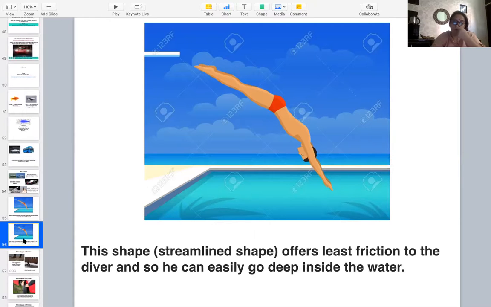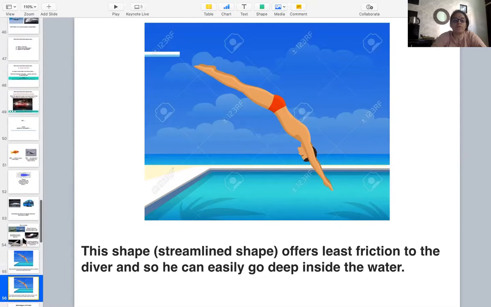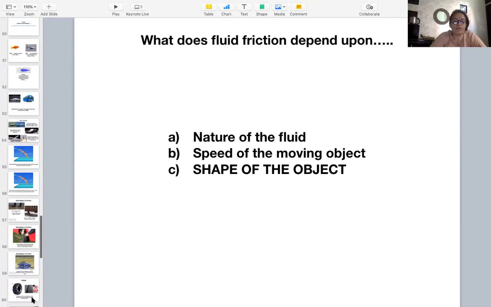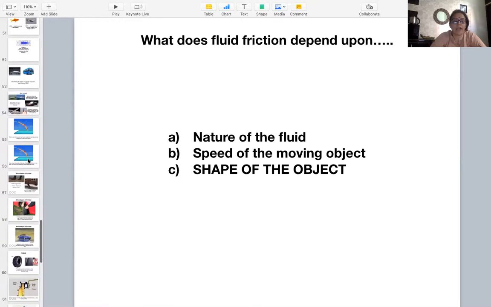So this was all about the factors on which fluid friction depends. We have covered fluid friction as well as the factors on which it depends. In the next video, we will be covering the advantages and disadvantages of